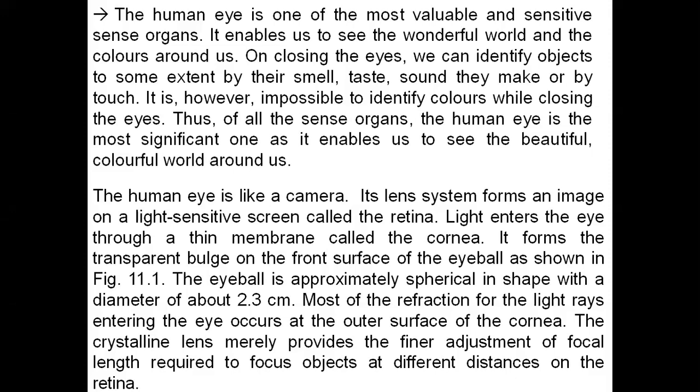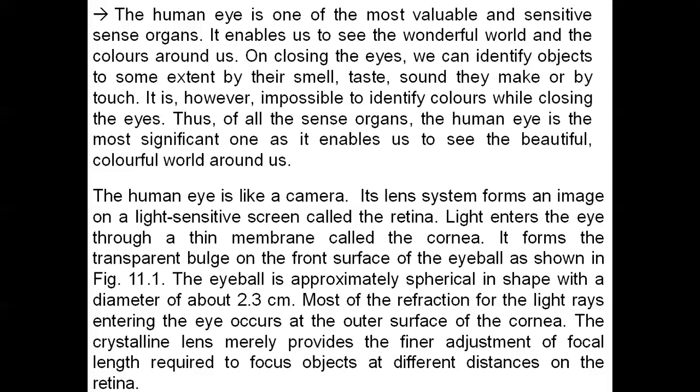It forms the transparent bulge on the front surface of the eyeball, as we are showing in the figure. The eyeball is approximately spherical in shape with a diameter of about 2.3 centimeters. This is a very important one-mark question. So the eyeball diameter is about 2.3 centimeters.